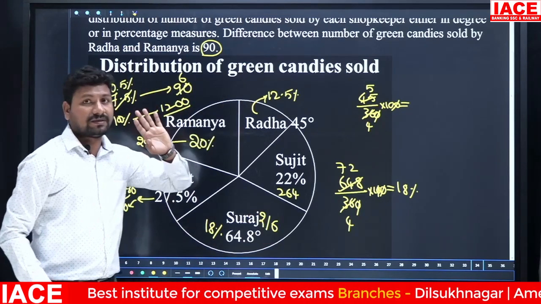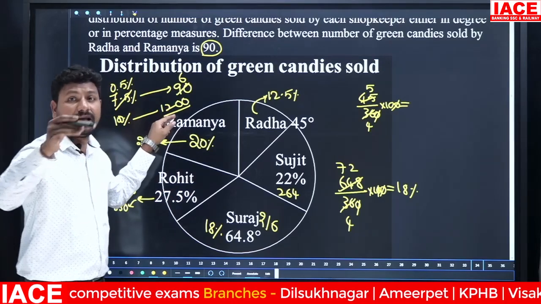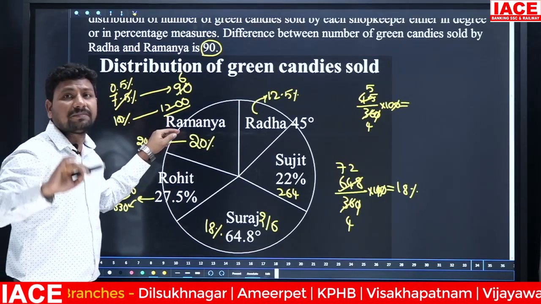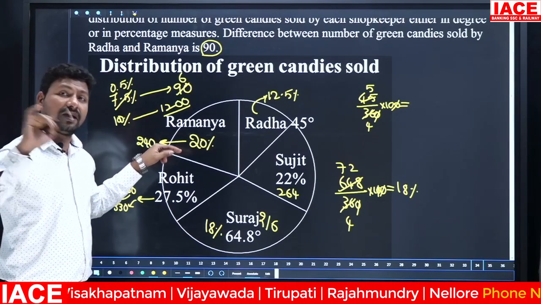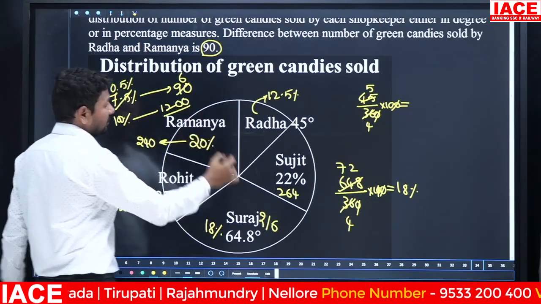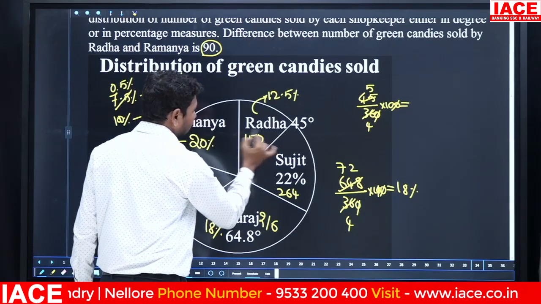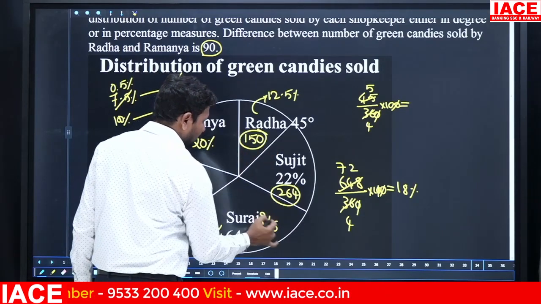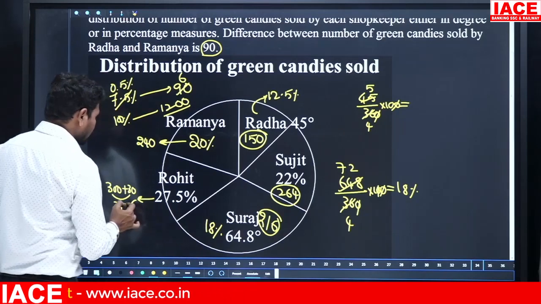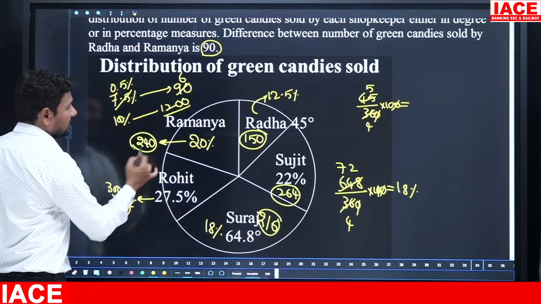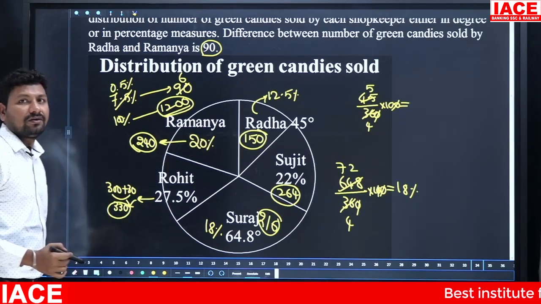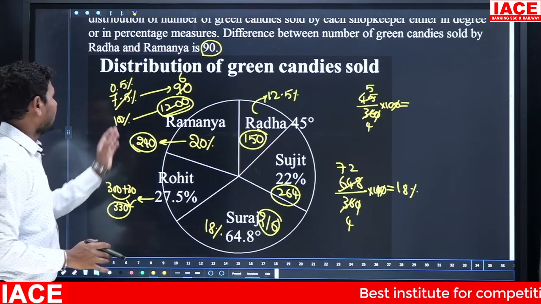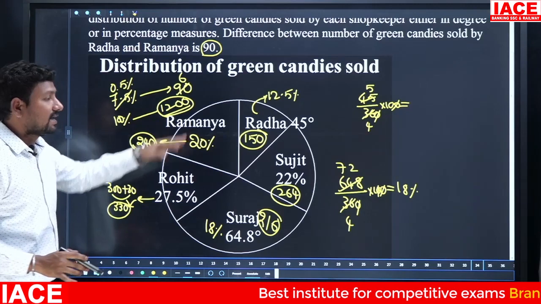Next, what is the value that is missing? Here 12.5% is there. In 1200 half value is 600, that is 50%. 600 half value is 300, it is 25%. And 300 half value is 150, it is 12.5%. It is equal to 150. 150, 264, 216, 330 and 240. All these values added should be equal to 1200.